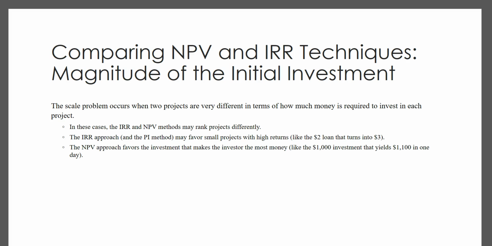Scale problems occur when the projects are very different in terms of the initial cost. If there are large differences in scale, the projects are going to be ranked differently. The internal rate of return approach favors small projects with high returns, so a $2 loan that turns into $3. The net present value approach favors the investment that makes the investor the most money. So if you invested $1,000 and had $1,100 in the next day.